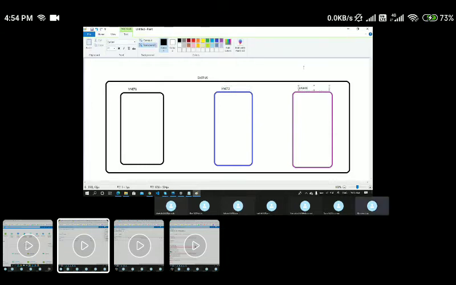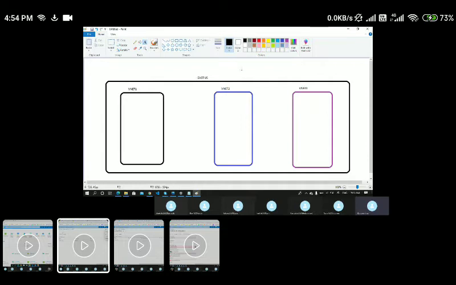Can somebody tell me, since these three VNets are in the same region, can the resources within these VNets communicate with each other or not? I'm repeating my question. I have created three VNets in a single data center, in the example I have taken as East US. Within this single data center I have created three VNets, and within these VNets I'm going to create subnets, and within a subnet I'm going to create VMs. By default, since they are in the same data center, can these virtual networks communicate with each other?